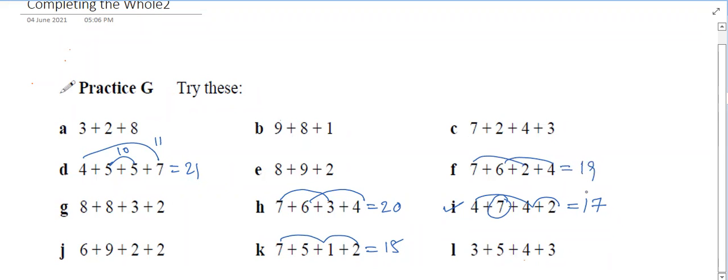So total 10 plus 9 is 19. 19. Okay. So I am leaving the remaining questions. You can do them later. And moving on to the next slide.